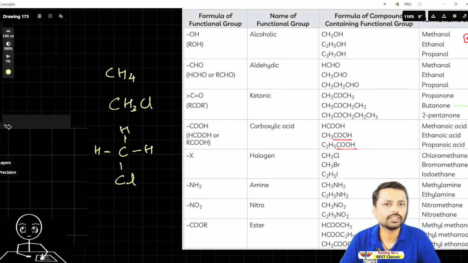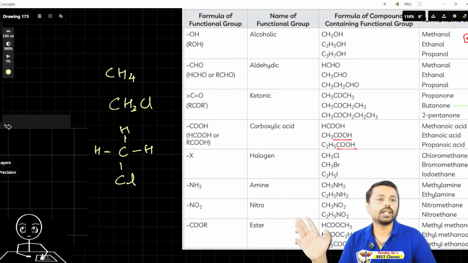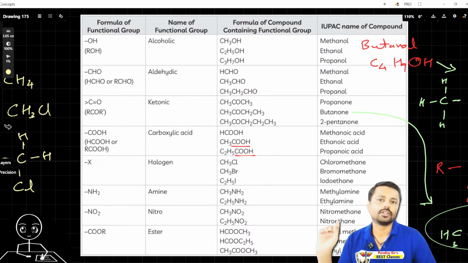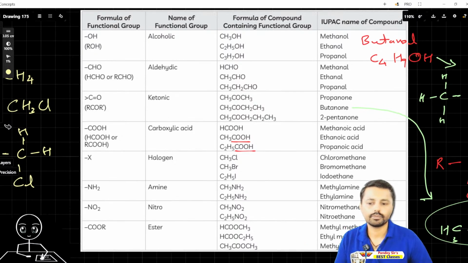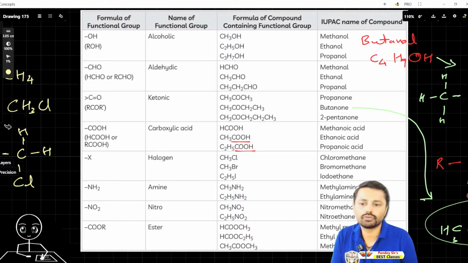What is halogen? A few groups in the periodic table are called halogens, like bromine, chlorine, iodine. Now amine. Instead of oxygen, amine has NH2, like methylamine, ethylamine. It doesn't come that many times in the exam, but it's good to know. Nitro, this is the nitro group. This ester comes in the exam. These halogens all come in the exam.